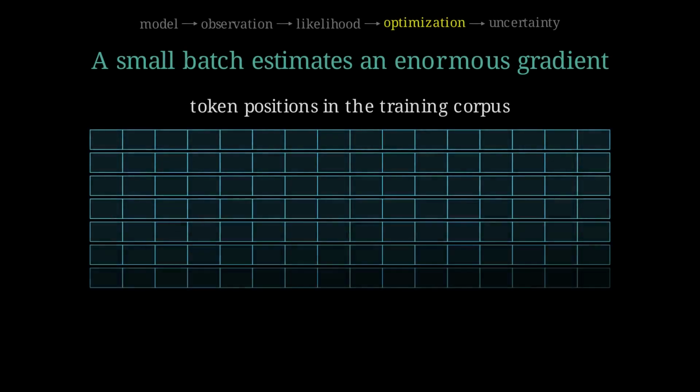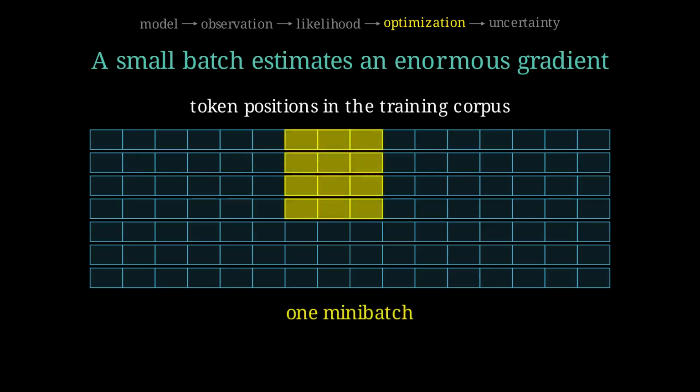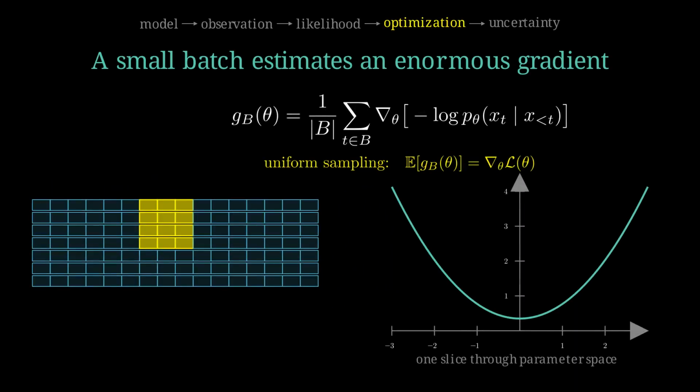A corpus with trillions of token positions is too large to revisit in full before every weight update. Instead, select a mini batch of sequences or token positions, compute their average loss, and backpropagate its gradient. It is simply a smaller batch of training examples. Under uniform sampling, the mini batch gradient is a noisy but unbiased estimate of the full corpus gradient.